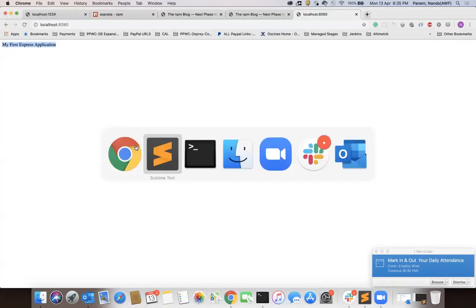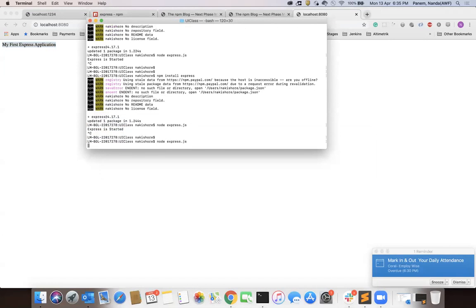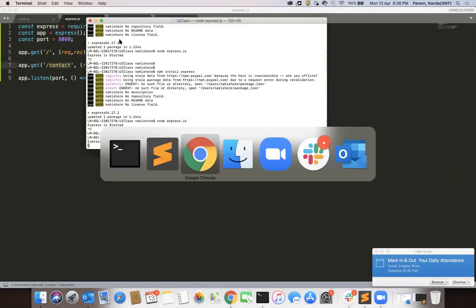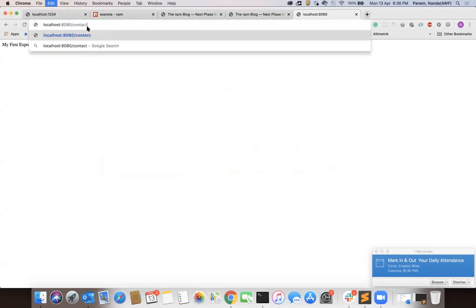Now let's try to stop this server and start it again and do it this way. Okay, and now localhost colon slash, if you provide, this is my first Express application. Now what I have provided, dot slash contact. So if you provide slash contact, see here what you are seeing, my first contact page. Okay, got it.